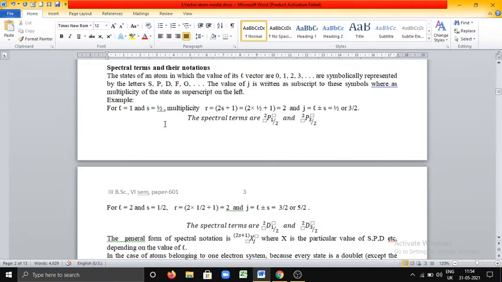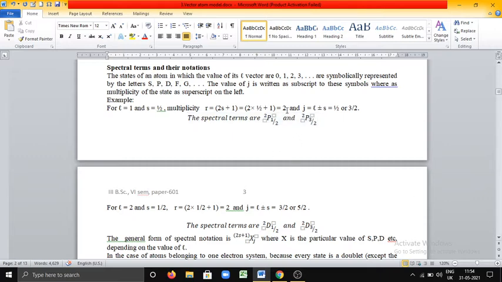Now, how can we write the spectral terms for L equal to 1 and S equal to 1/2? Already we know that the value of J must be written as a subscript, whereas multiplicity should be written as a superscript.